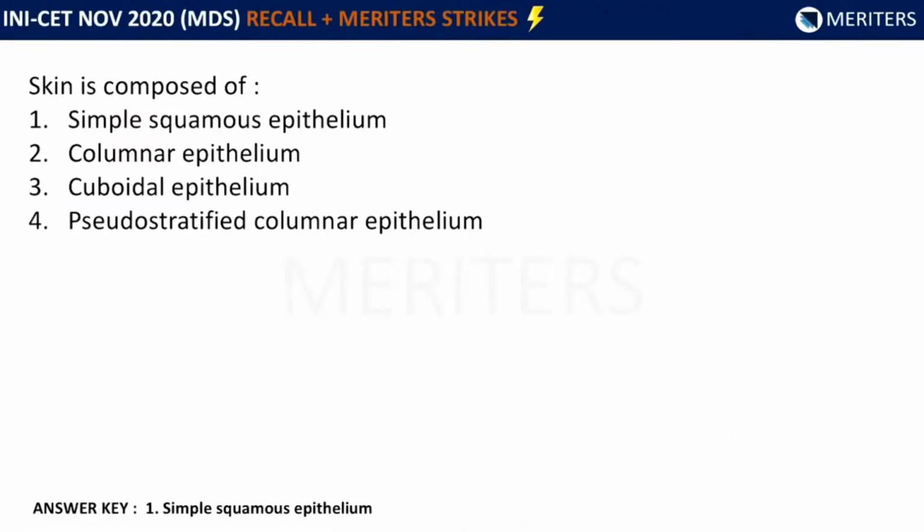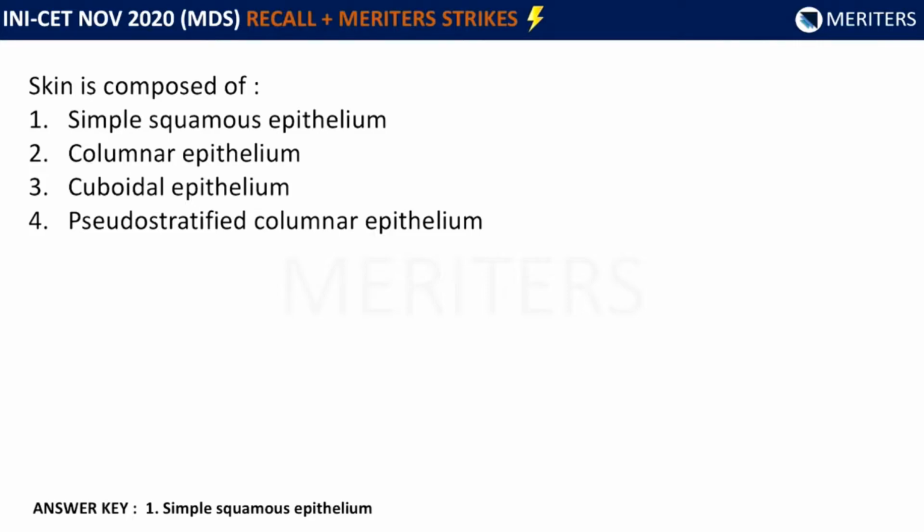We have a question about the epithelium. Skin is composed of, the options were simple squamous epithelium, columnar epithelium, cuboidal epithelium, pseudostratified columnar epithelium. So the answer here was simple squamous epithelium.